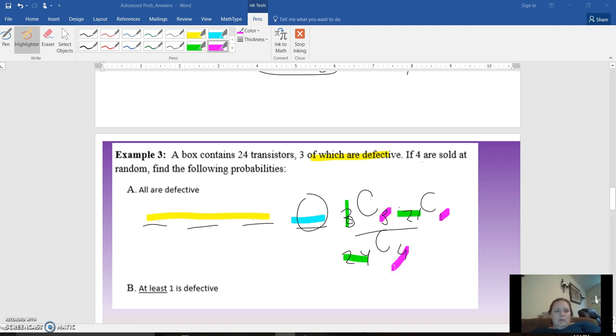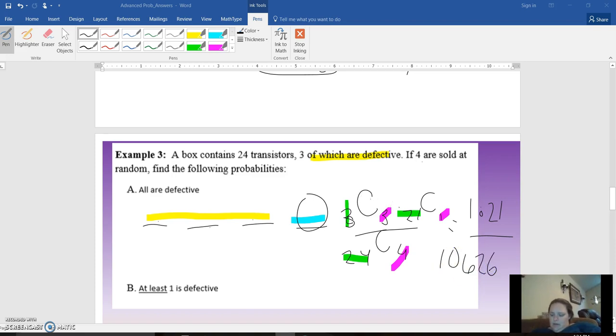So I'm going to do 3 combination 3 in the calculator. I get 1. 21 combination 1 in the calculator, 21. And then we have that big number, 10,626.